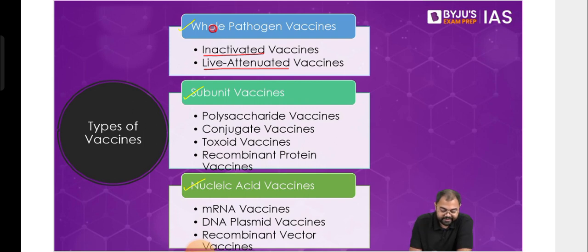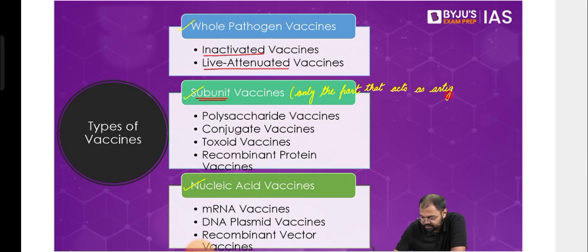Then we have the subunit vaccines. Subunit vaccines are called subunit because you are only using a part. Only the part that acts as the antigen is used. So that's why it is called a subunit vaccine. For the first time, we see that against COVID-19 there were different vaccines that were made, and some of them were subunit vaccines.